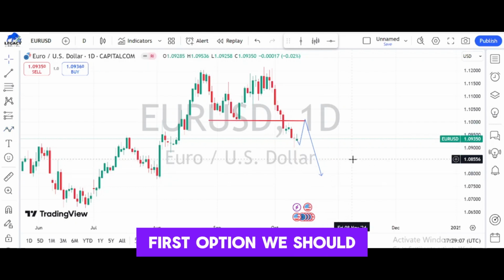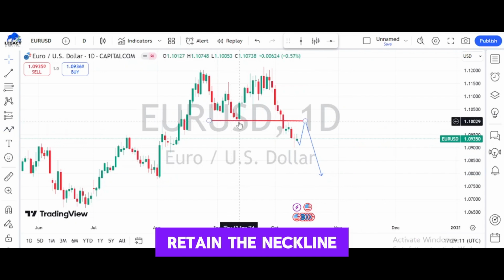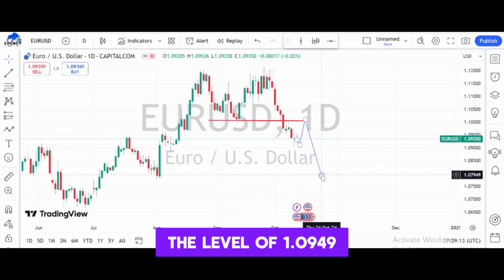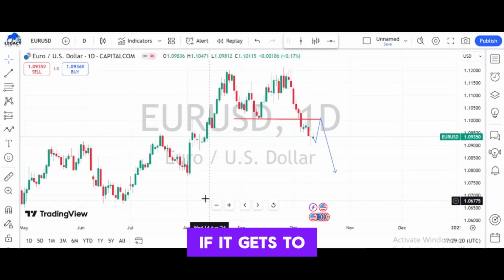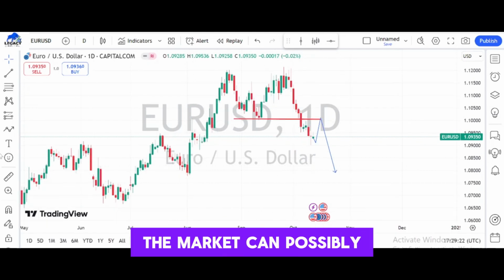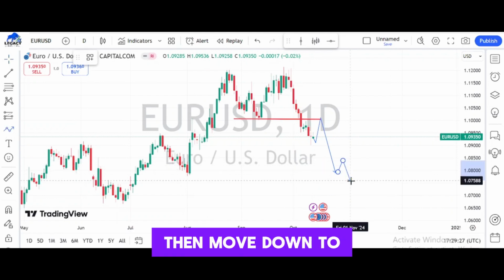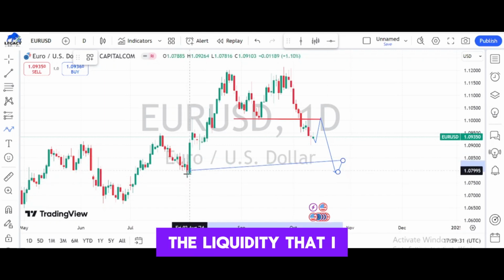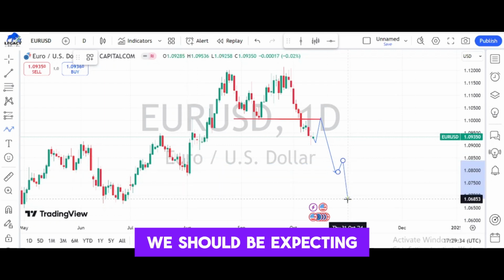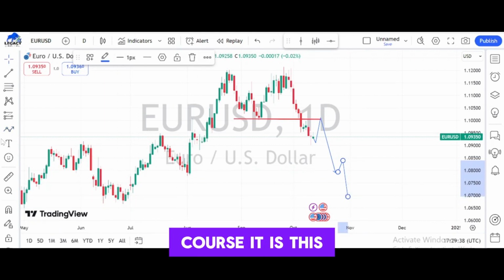So this is the first option we should be expecting, whereby the market pulls down, then pushes up to retest the neckline, then falls down to the level of 1.0949. That's also our expectation with EURUSD. If it gets to this level, what happens? The market can possibly get to that level, then maybe retrace back a bit, then move down to take out liquidity at this level. If the market moves down to take out the liquidity that is seated at this level, what happens? We should be expecting the market to move to the next demand zone, which of course is this zone.